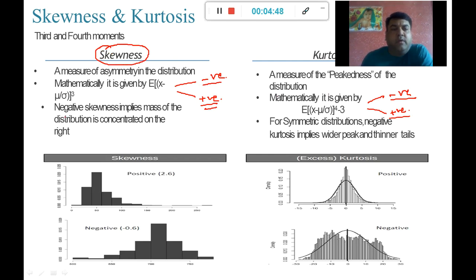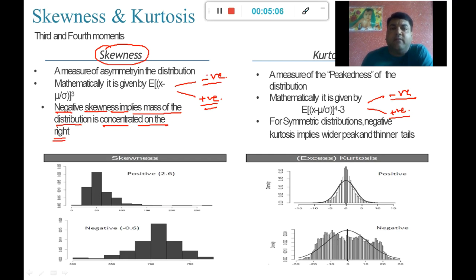If we have a negative skewness value, it means the mass of the distribution is concentrated towards the right.